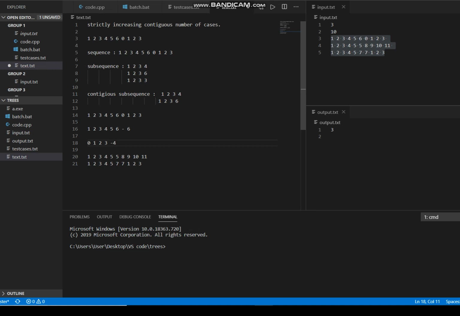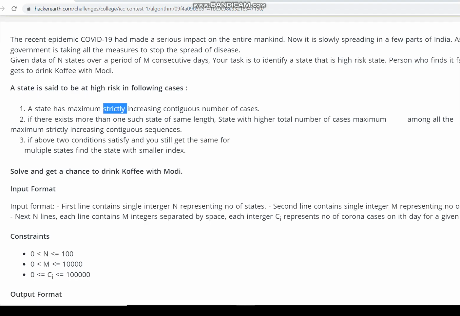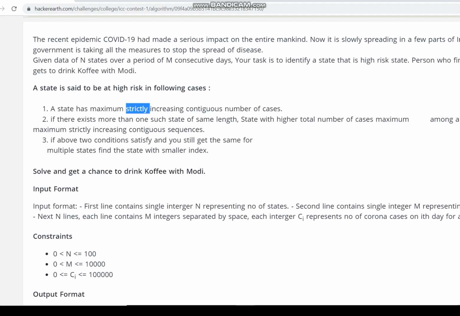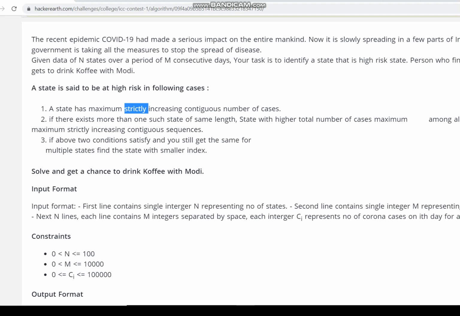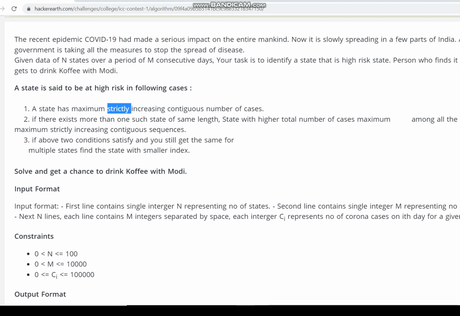By seeing this, we can easily identify that the first sequence has a maximum length compared to the second sequence, so we have to pick the first sequence. This is our first condition in this problem. Now if there exist multiple sequences of the same length, then we have to take the total number of cases into consideration.